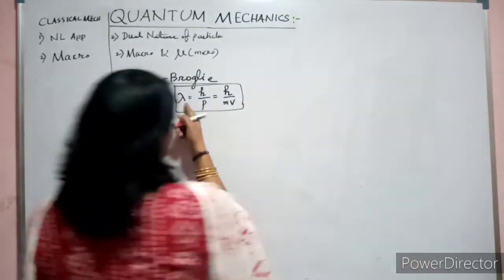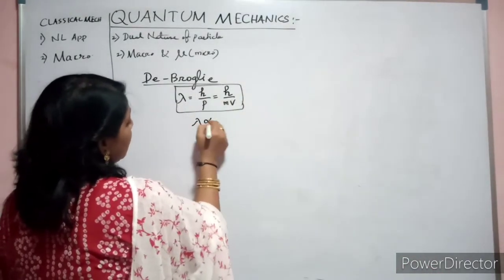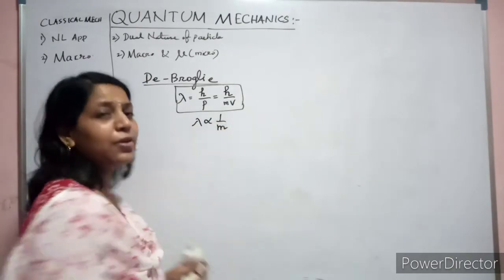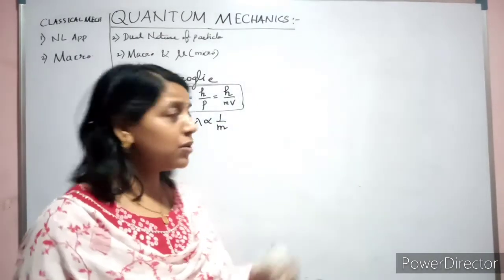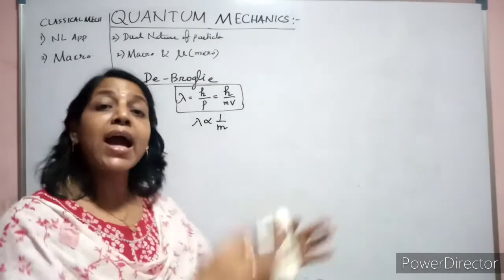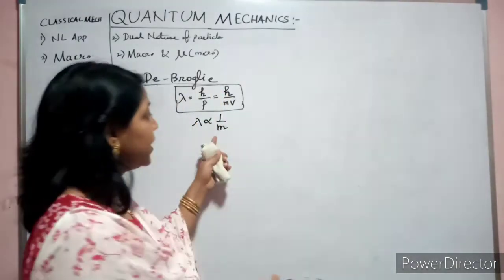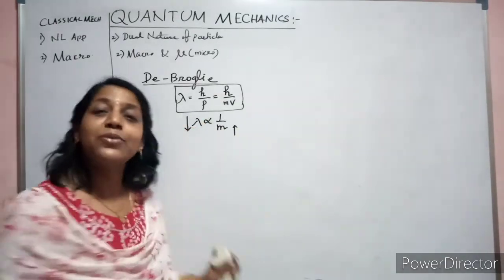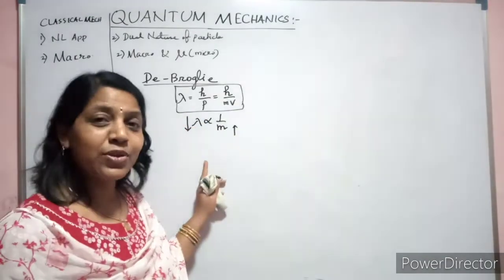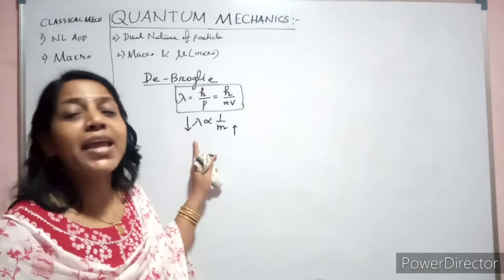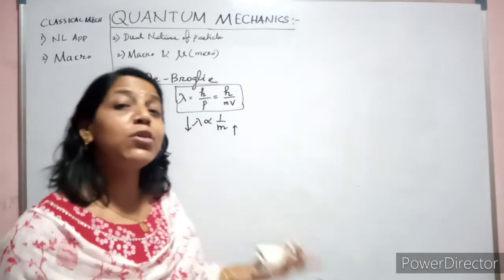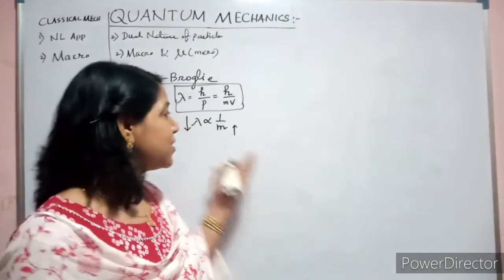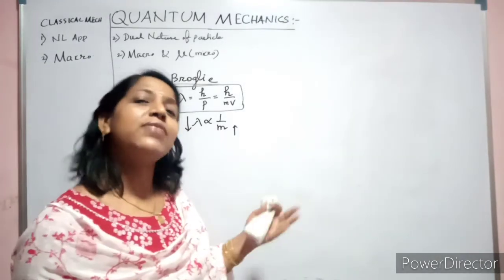Now you see, what is the relationship between them? Your lambda is inversely proportional to mass. So when you are considering macro objects, your mass is very high. If your mass is very high, then obviously what will happen to your lambda? It will be reduced. So hence it is minute or negligible. We are not able to identify it because all our macro level bodies have heavy mass.